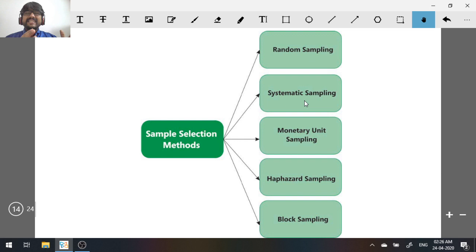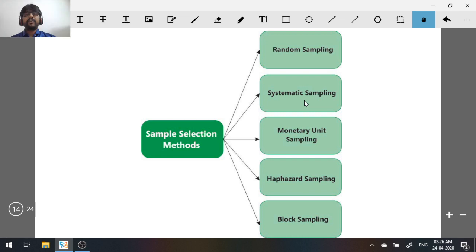What do you mean by systematic sampling? As the name says, systematic. Here the sample is selected systematically. Imagine you select every fifth transaction: 5, 10, 15, 20. This is a systematic way of selecting the sample. Imagine there are 100 items in the population. You need 5 items as your sample. 100 divided by 5 is 20. Now 20 becomes your interval. So every 20th transaction you select. When you reach 100, you'll have 5 transactions with you.